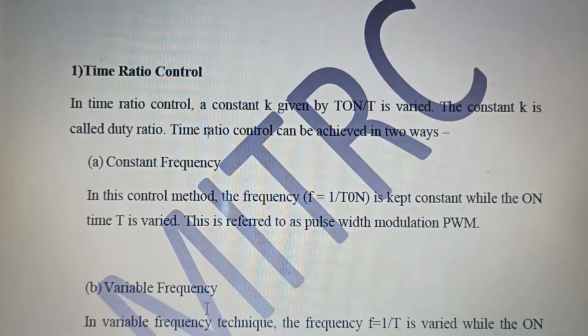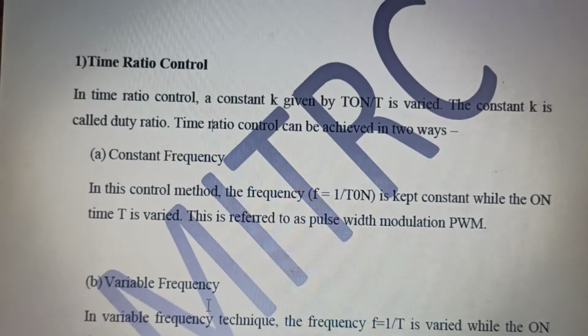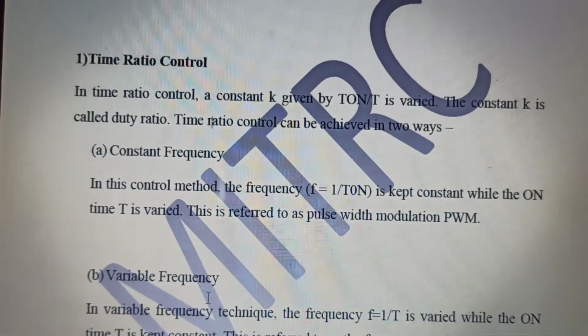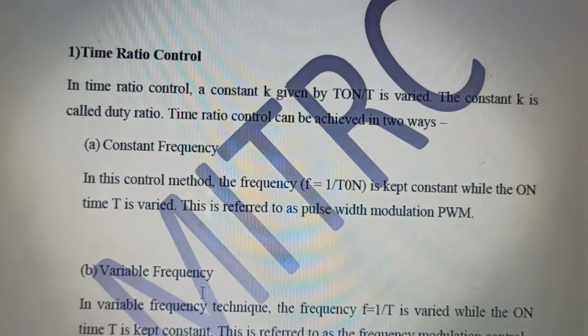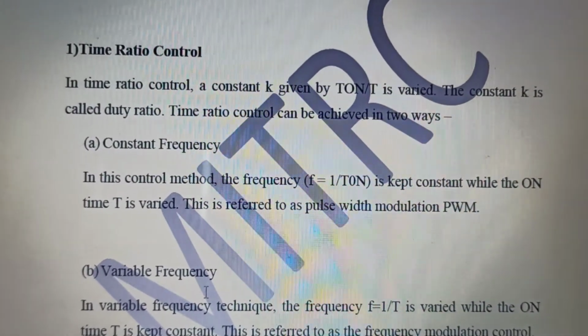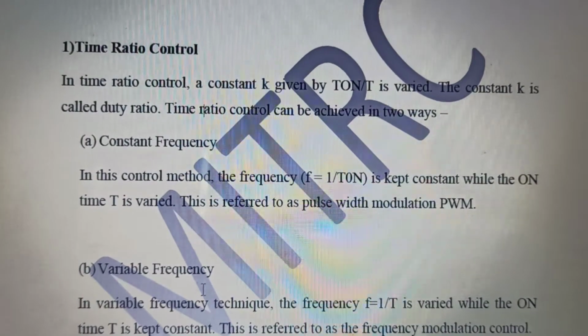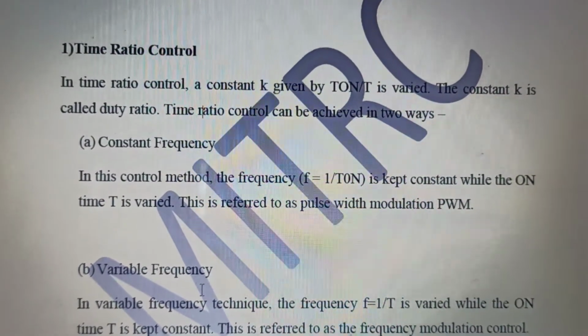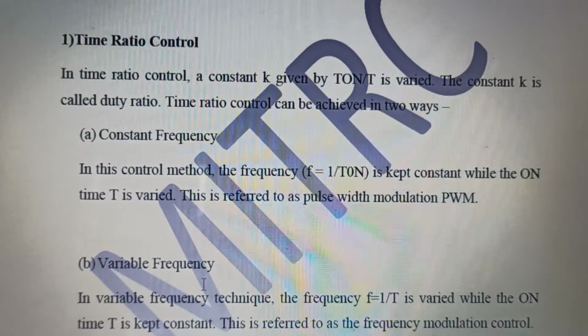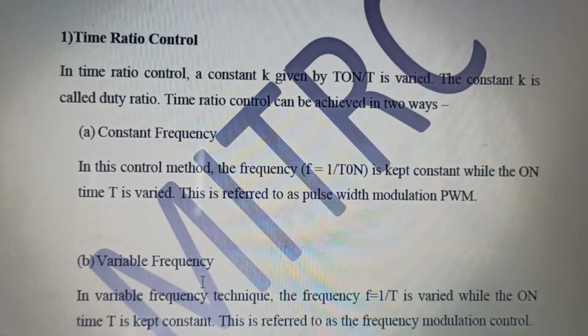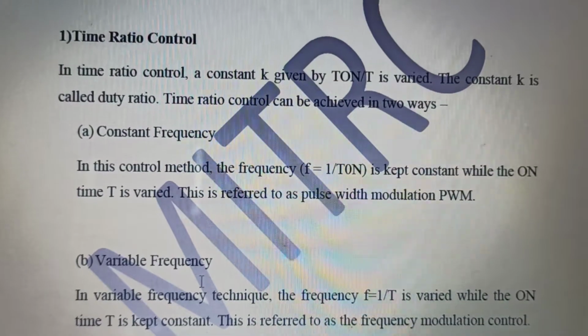The on time will vary, but the original time period will remain constant. This is known as the classic case of pulse width modulation. It is very, very important: pulse width modulation.